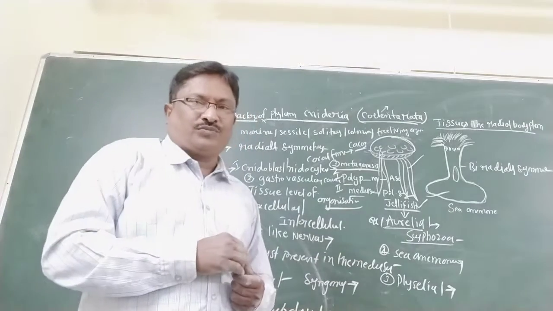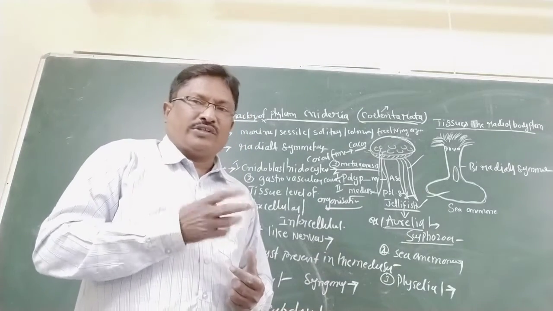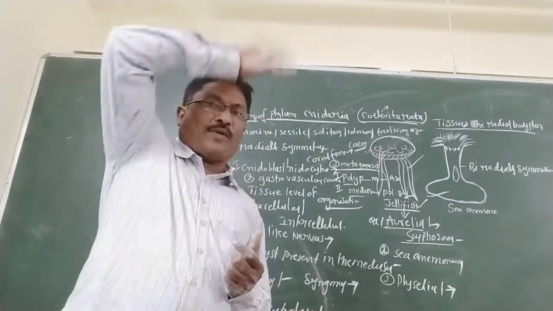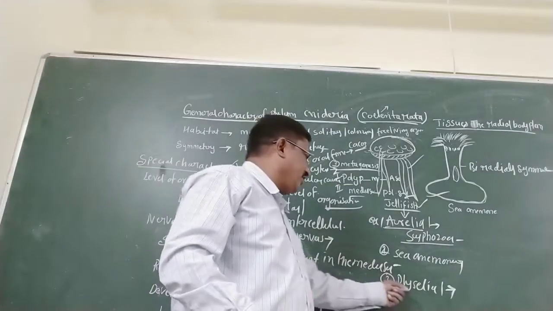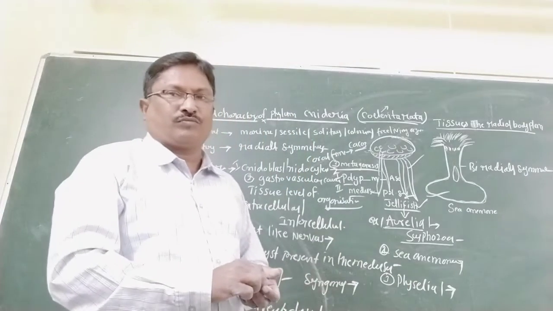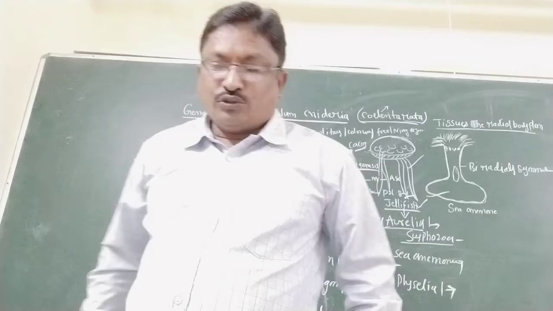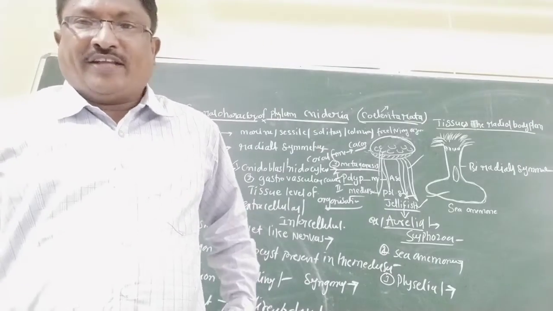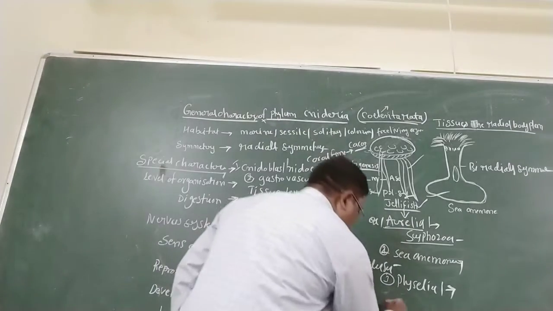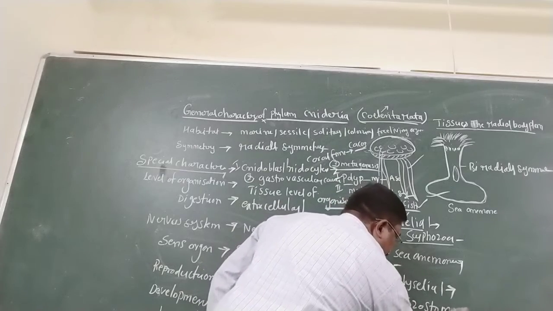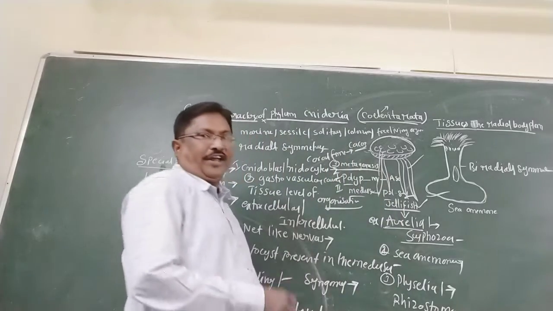Physalia looks like a Portuguese army cap-shaped organism. Actually it is called Physalia, the Portuguese man of war. Another example is Rhizostoma. It is also an example of Cnidaria.